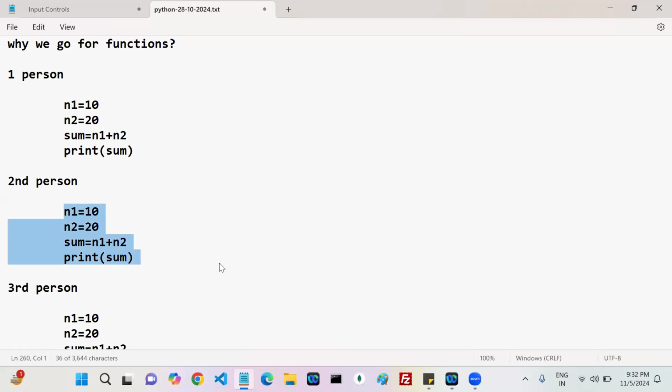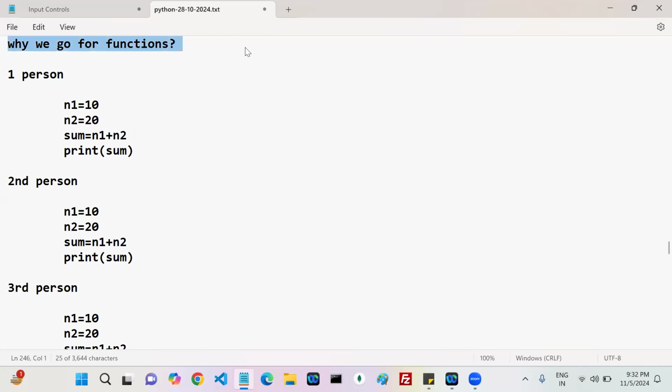Will it work or not? Now we can define a function. Why do we go for a function? I said write the function with this functionality and ask these people to use it. So now you can answer the question of why we go for functions.